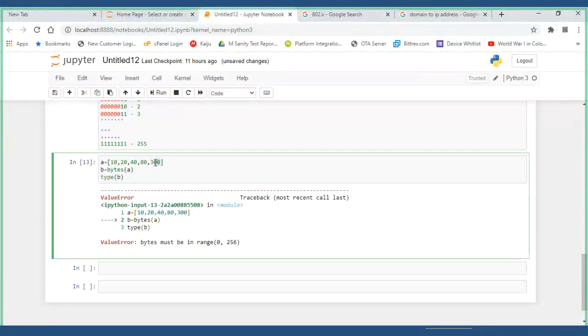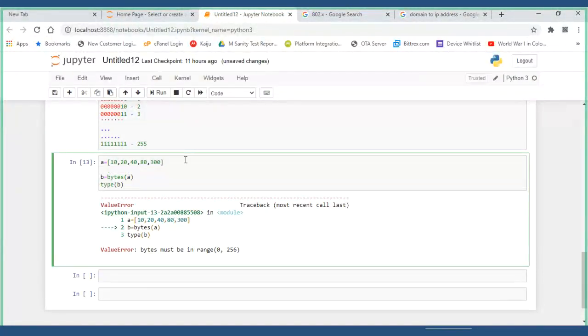Whichever input you are converting, it can be anything. A can also be a tuple. Tuple means we keep values like this: 500, 30, 50, 60.